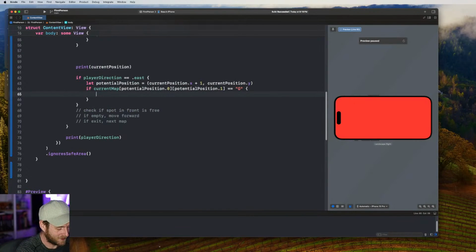Okay, so what we need to do is replace the current position of the player with a G, because that will now be ground, and we will replace this G with the P.